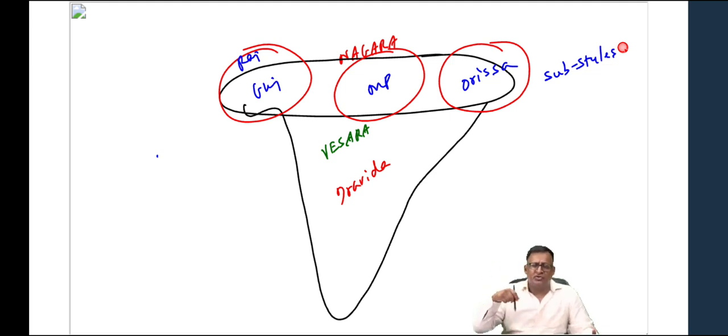Ambulatory is what? Circumambulation. You go around the temple. What do you call it? Parikrama. In Hindi, in North India, it is called parikrama. In South India, it is called pradakshina. So it means the same. In English, circumambulation, going around the temple.